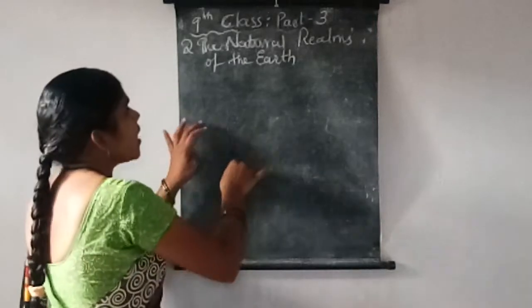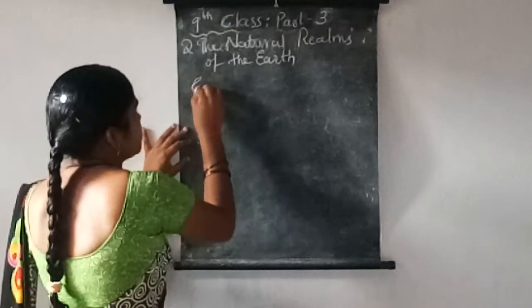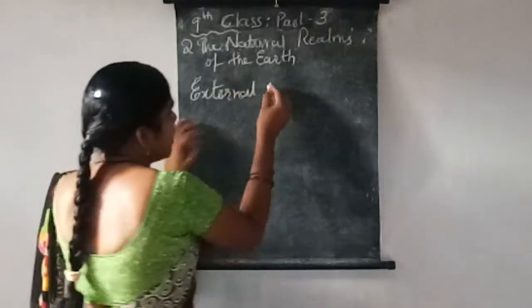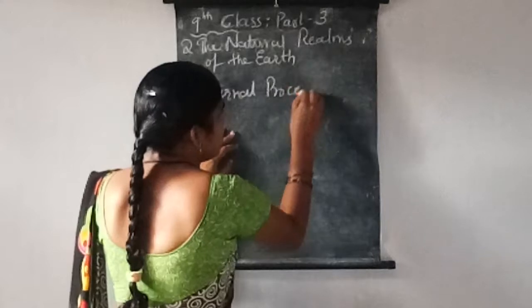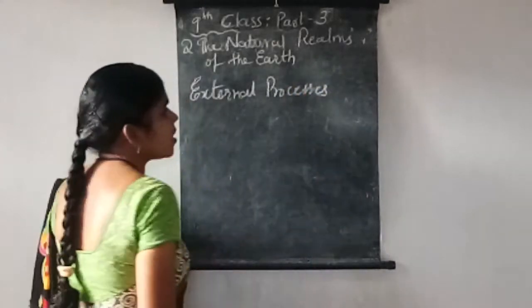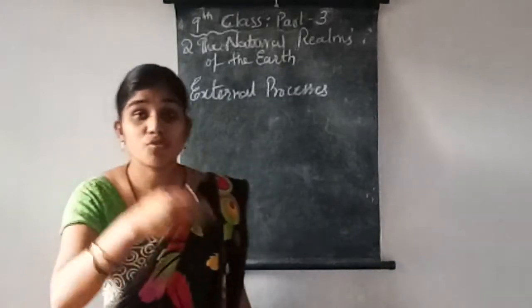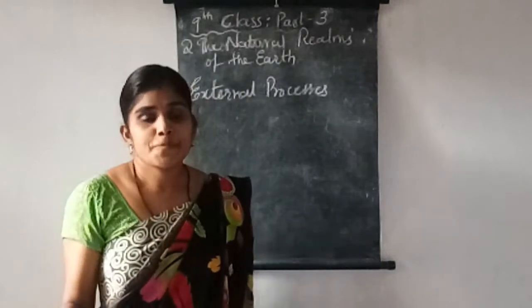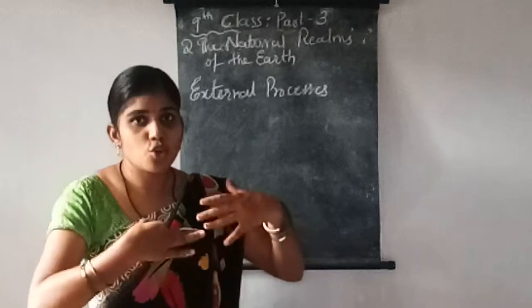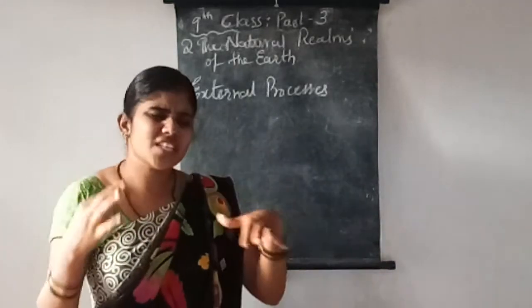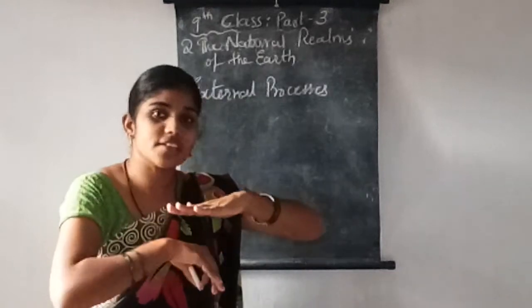And next, external processes. The volcanoes, the sea floor spreading, and the earth's mantle and core, all these cracks, everything is going on inside the earth.